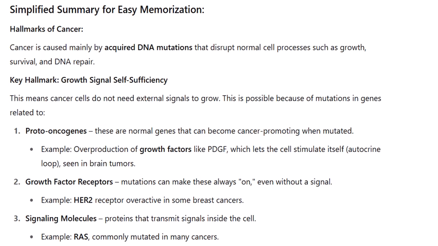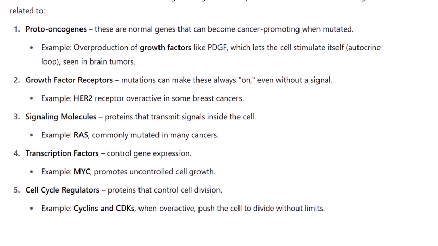Example, overproduction of growth factors like PDGF, which lets the cell stimulate itself, an autocrine loop, seen in brain tumors. 2. Growth factor receptors. Mutations can make these always on, even without a signal. Example, HER2 receptor overactive in some breast cancers. 3. Signaling molecules, proteins that transmit signals inside the cell. Example, RAS, commonly mutated in many cancers.